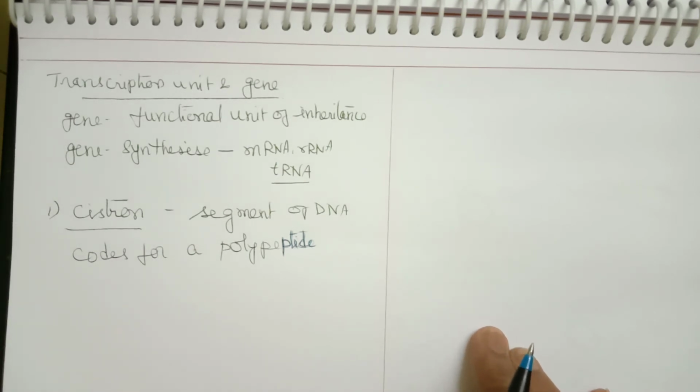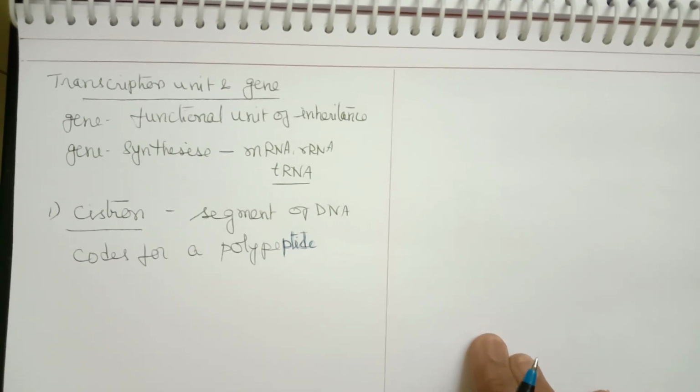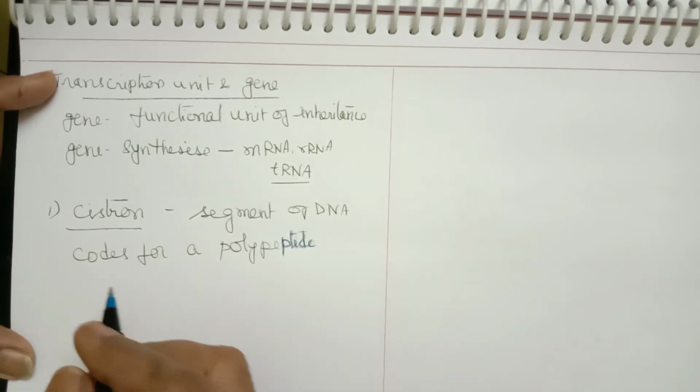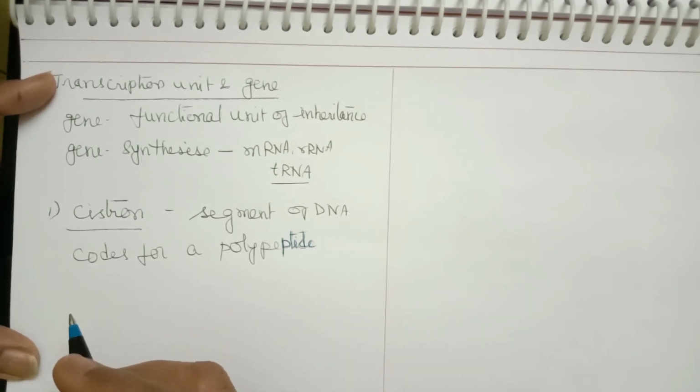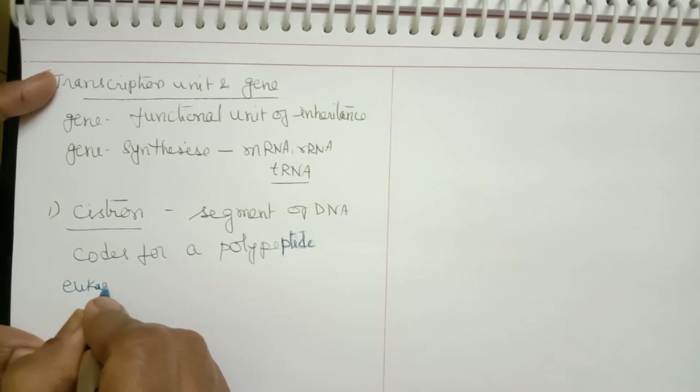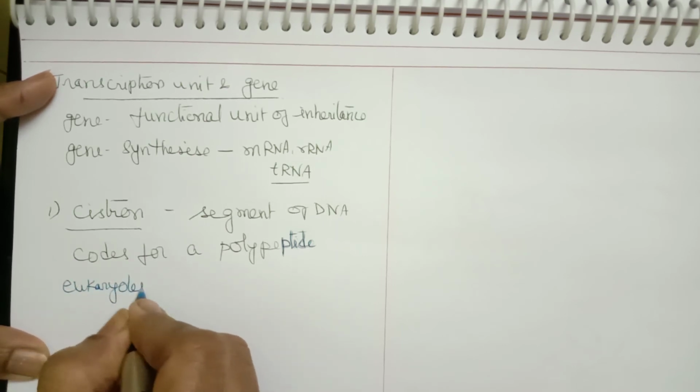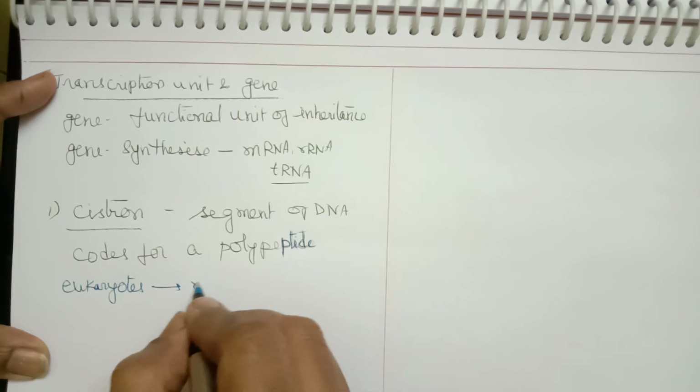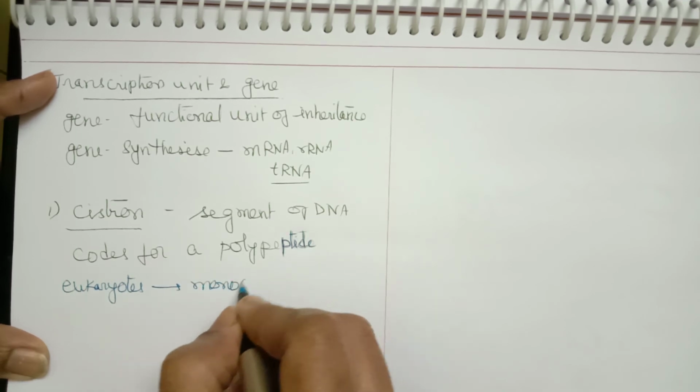Now, there are two types of genes in eukaryotes and prokaryotes. In case of eukaryotes, the gene is called a monocistronic gene.